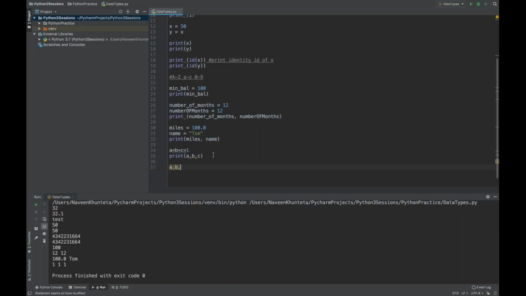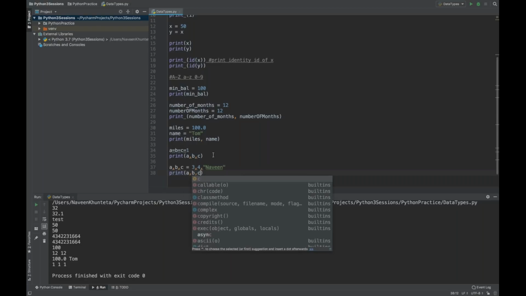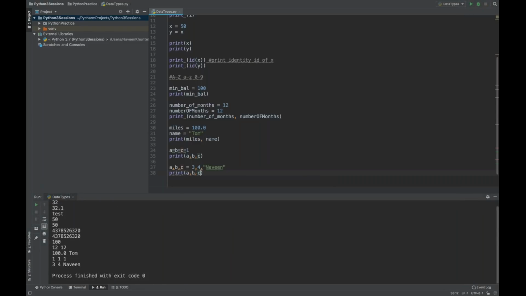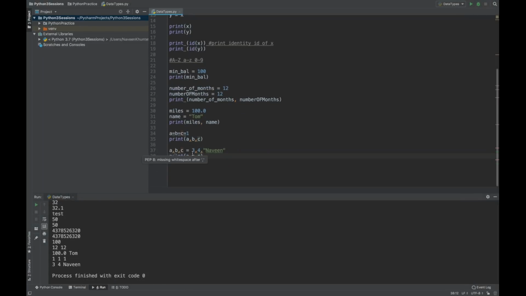Okay, so like that also you can write: a comma b comma c is equal to, the value of a will be 3 comma 4 comma, and the value of c will be, let's say, Naveen. And then if you print the value of a comma b comma c, let's see what happens. So if you run it, you will see 3 4 Naveen. So it is a one-to-one assignment: a equal to 3, b equal to 4, c equal to Naveen. So this is also called multiple assignment. You can do that also.